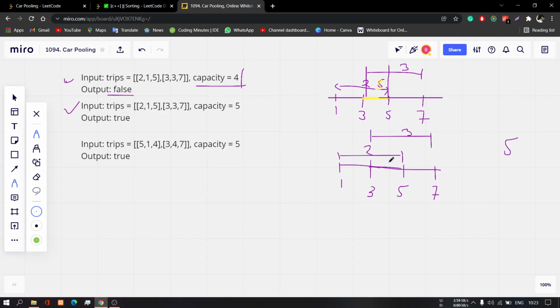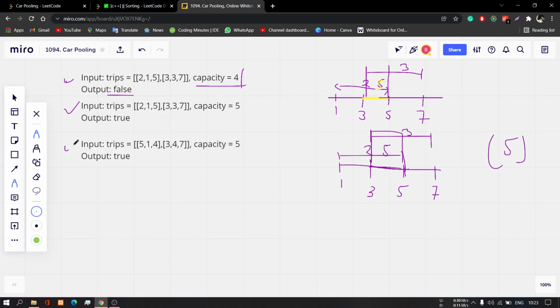From 3 to 5 there are five passengers at that point in the car. For this overlap it is 5, and our capacity at max can go up to 5, so we can adjust it. So you can return true.